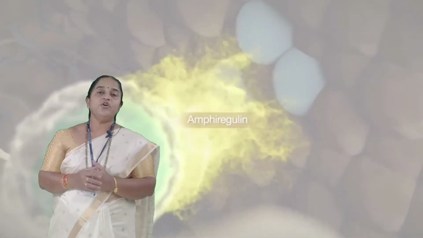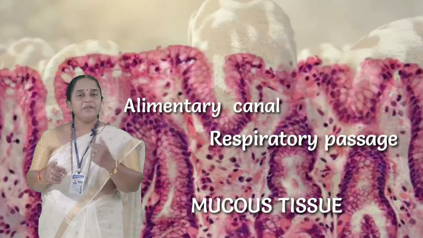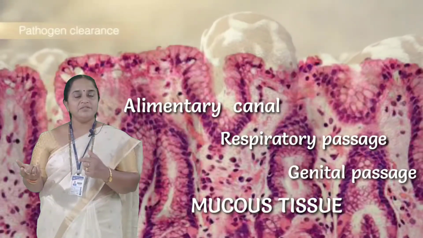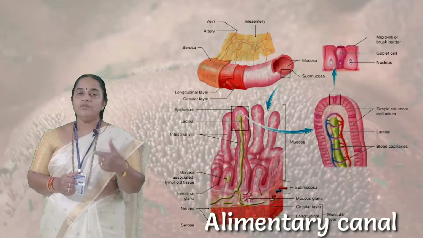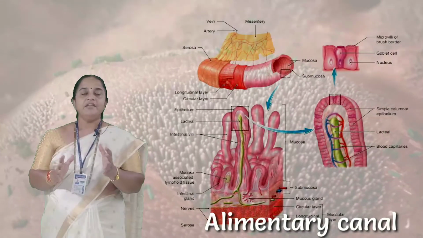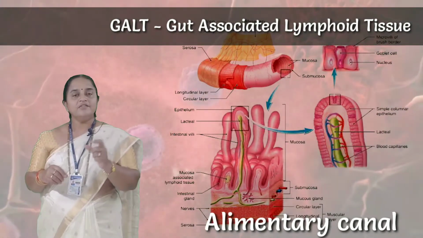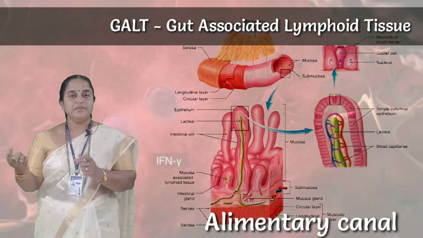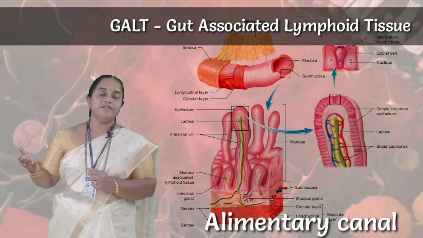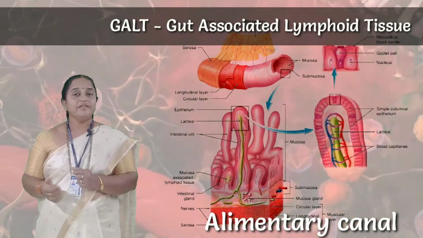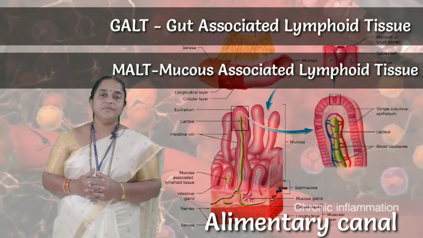There is a region called mucous tissue present in the alimentary canal, respiratory passage or genital passage. In the alimentary canal, the mucosal tissue having the lymphocytes is known as GALT, gut associated lymphoid tissue, and wherever there is a mucosal lining, there also tissues are present which contain these lymphocytes, called MALT, mucosa associated lymphoid tissue.